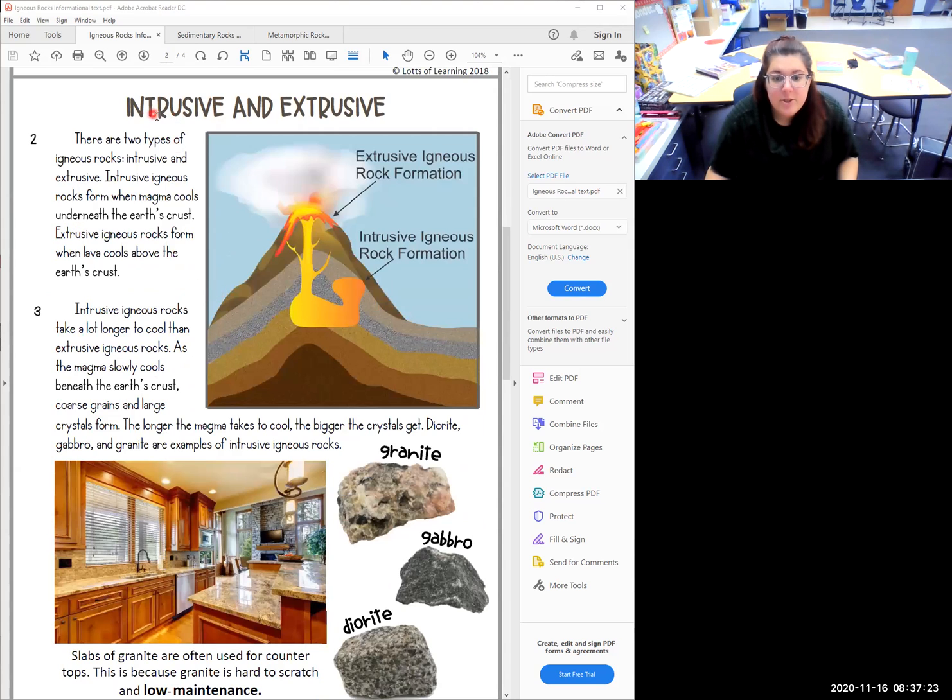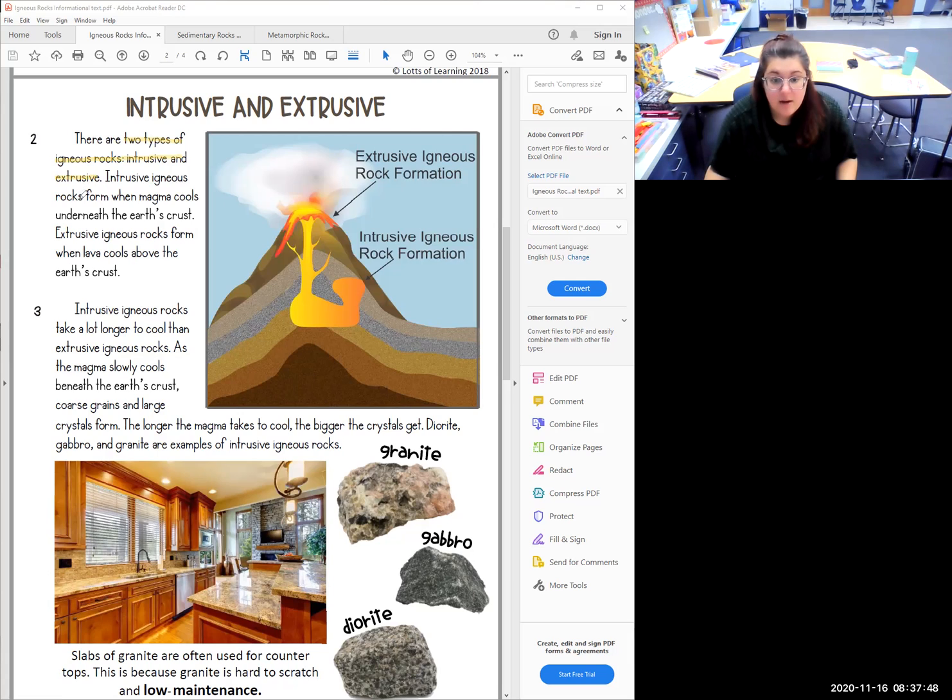All right, intrusive and extrusive. There are two types of igneous rocks, intrusive and extrusive. Okay, let's go ahead and highlight that. That's important. It's telling us that there are two types of igneous rocks, intrusive and extrusive.